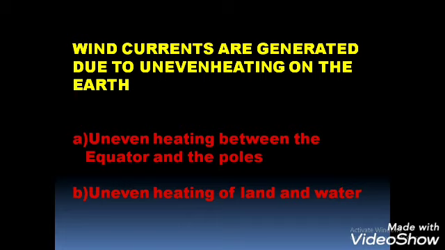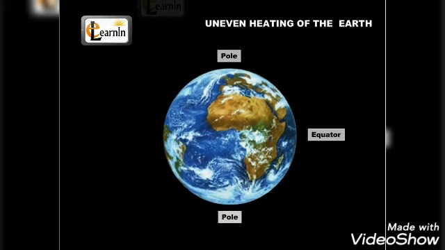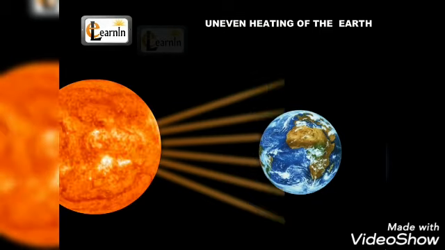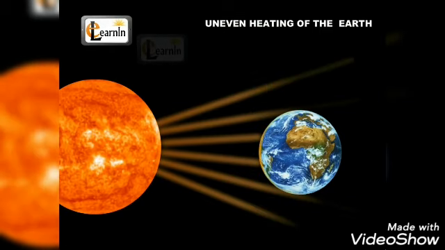Wind currents are generated due to uneven heating on the earth. Uneven heating between the equator and the poles, and also uneven heating of land and water. Due to the uneven heating between the equator and the poles, and uneven heating of land and water, wind currents are primarily generated. Maximum heat from the sun is received by the regions close to the equator.